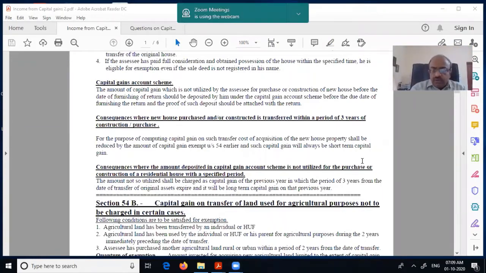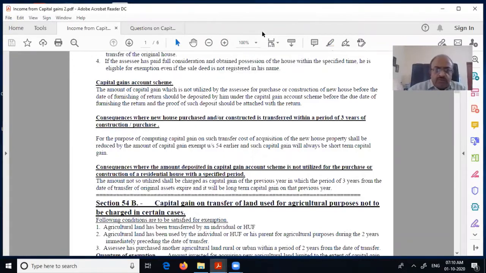Now we are going to look at section 54B. What is 54B? What is 54, as we already discussed? It is residential house sale to residential house purchase. So, if you invest in a residential house, you get the exemption under 54.